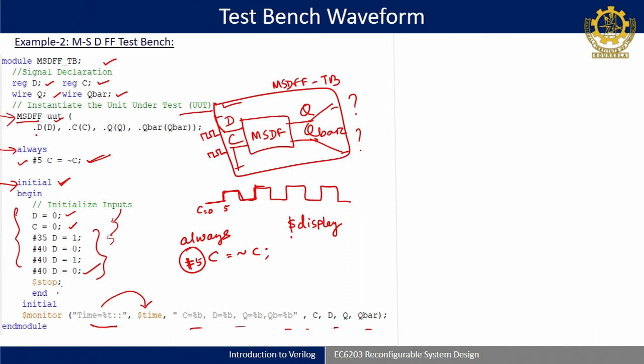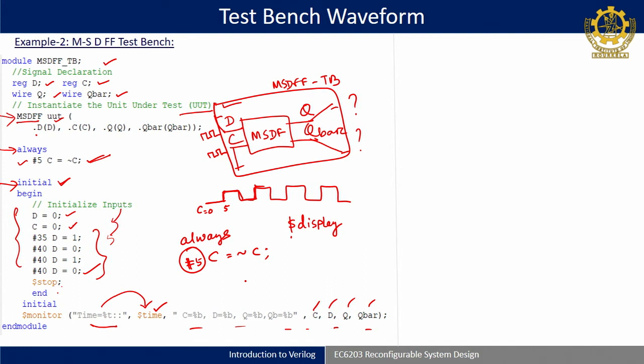Dollar monitor, whenever there is a trigger in either C, D, Q or Q bar, whatever inputs are there, will keep on updating the new values at each time interval, that is, at each dollar time, the current simulation time. If I write dollar display instead, the value will be shown the first time, and after that it will not display anything. So dollar monitor is more useful than dollar display.